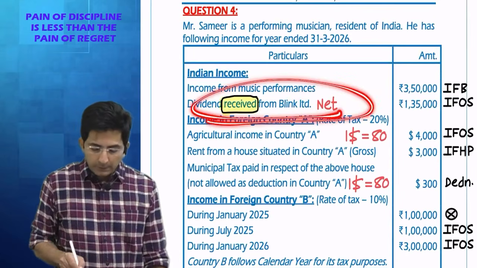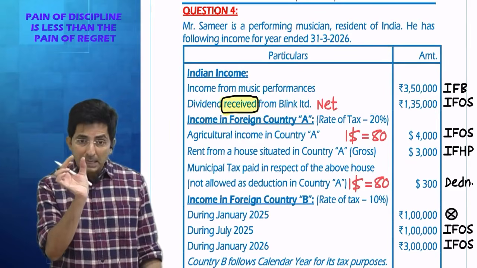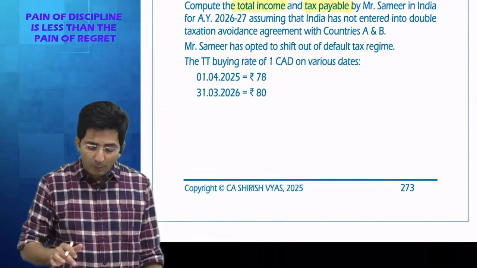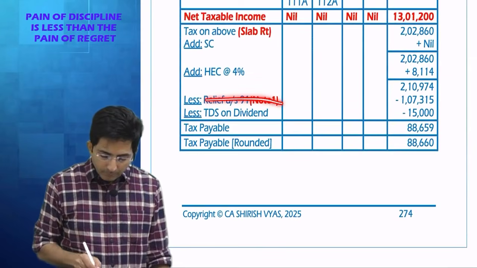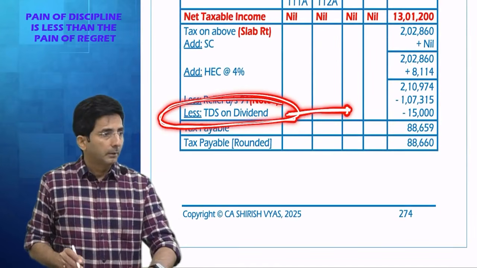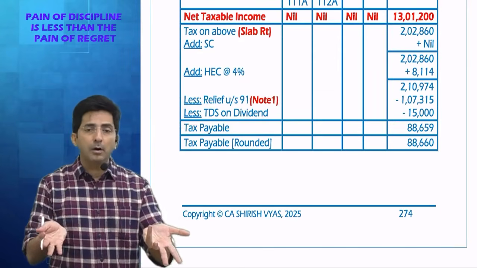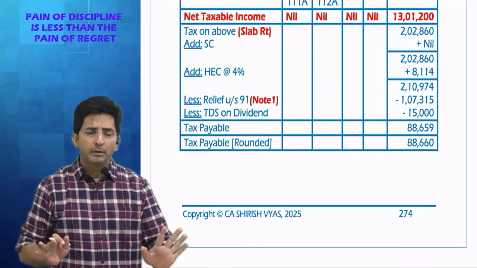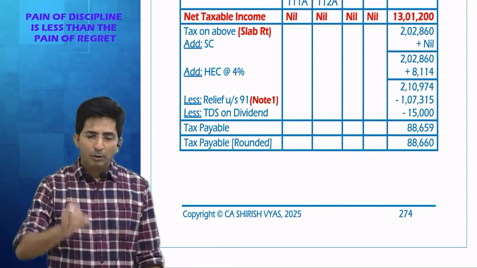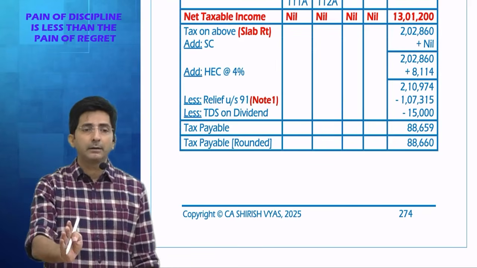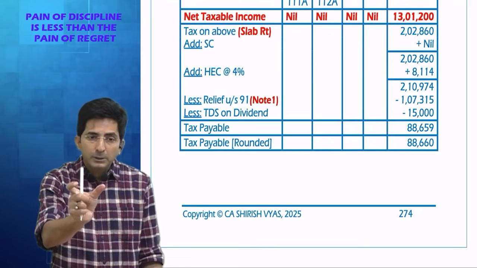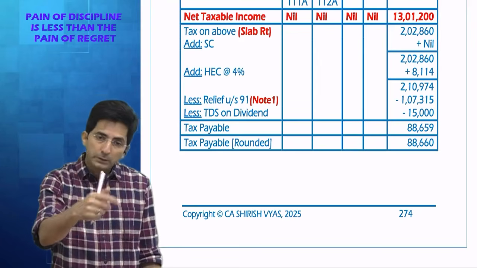Regarding grossing up, I am not saying you have to see what is asked, whether it is tax liability or tax payable. At the end, whether to show the credit of TDS or not depends upon the terminology. But regarding grossing up, you have to always gross up whatever the question says at the end. Whether they say tax liability or tax payable, grossing up is always done, provided the given figure is net, or if they don't write net, it is a hidden adjustment by the word received. Grossing up you have to always do.